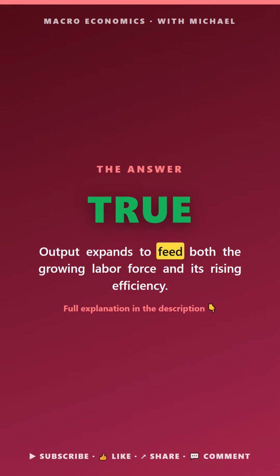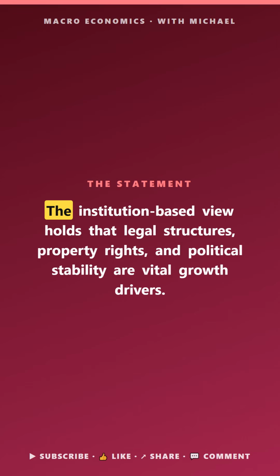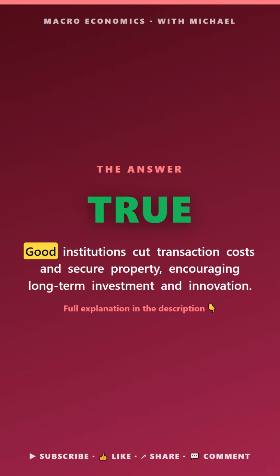The answer is true. Output expands to feed both the growing labor force and technology. Macro pop quiz. Growth in macro schools. True, false, or uncertain. The institution-based view holds that legal structures, property rights, and political stability are vital growth drivers. The answer is true. Good institutions cut transaction costs and secure property, encouraging long-term investment.